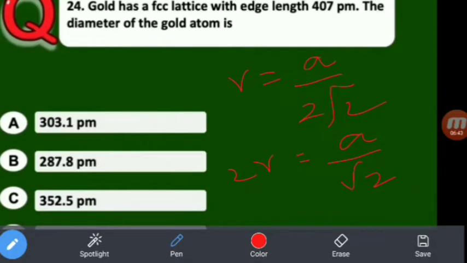Now what is the edge length? 407 by root 2, 1.414. So 1.5 approximately, that may be the answer, 287.8.